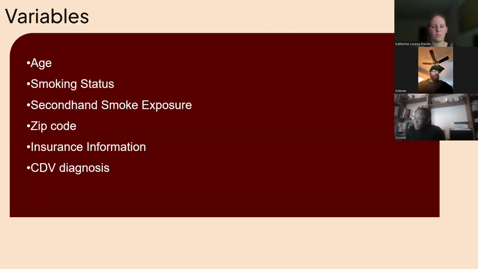The variables which we chose, for the following reasons. So our age group, this age range was chosen to provide a wide range of ages to study risk exposures and disease progression in different age groups. Smoking status, to help us differentiate between those who are exposed to the risk and those who are not. Secondhand smoke exposure, to help us understand the effects of secondhand smoke with CVD diagnosis in the study population.